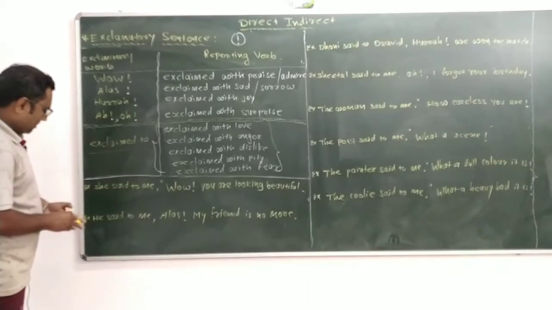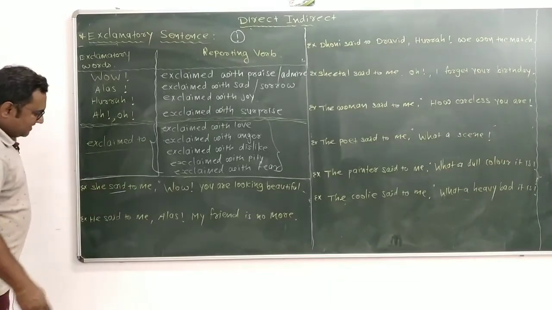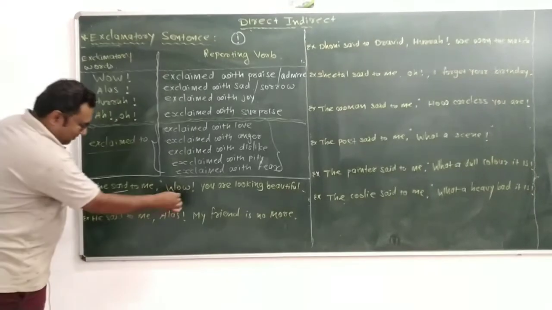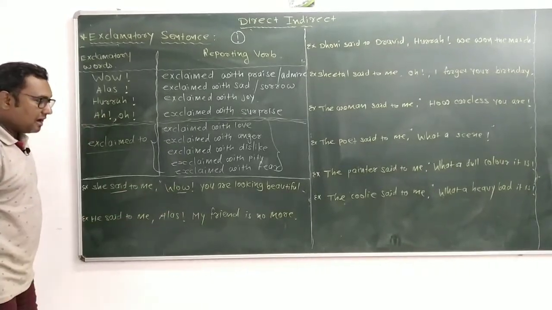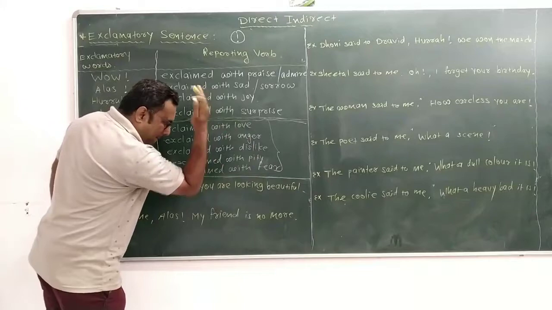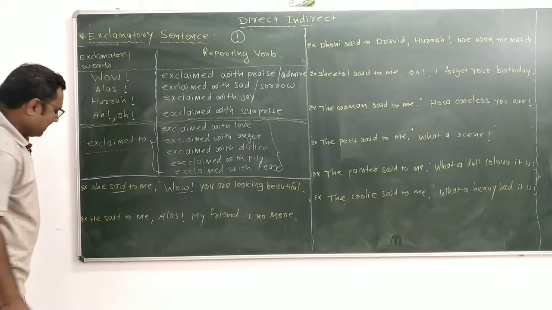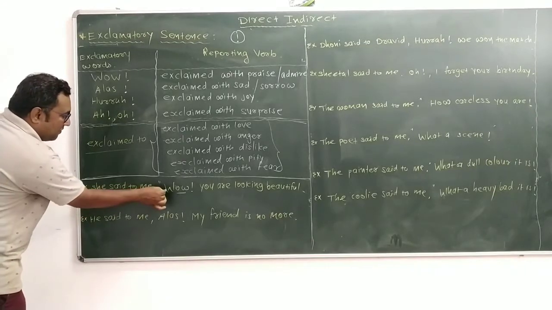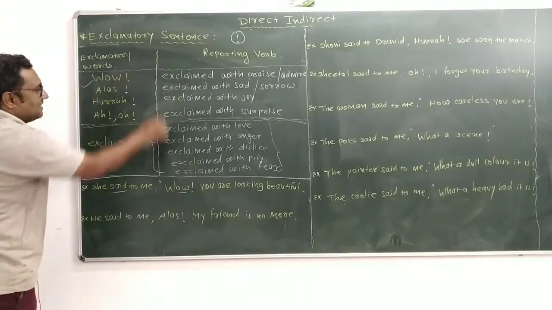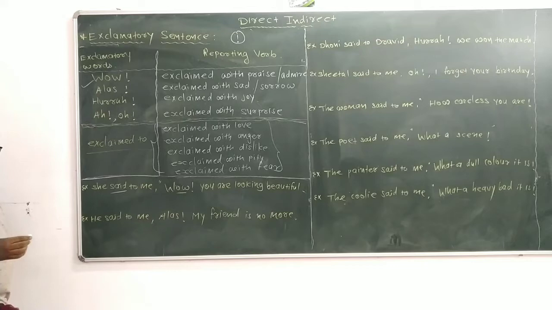See the example. She said to me, "Wow, you are looking beautiful." So, how can we make the sentence? She said to me, "Wow." Wow means exclaim with admire.